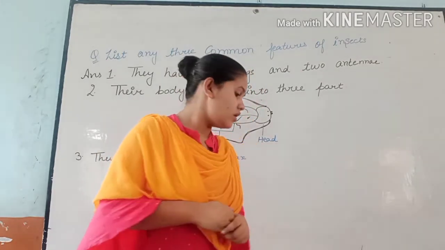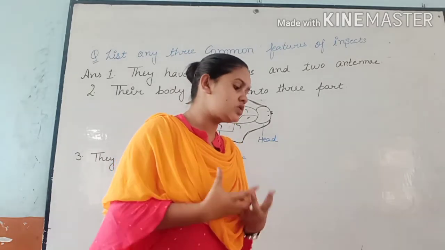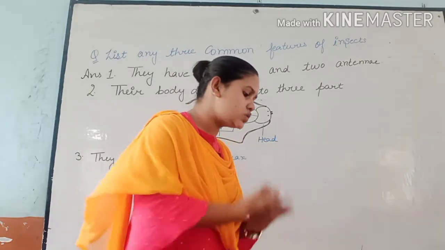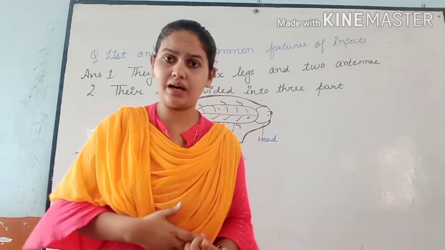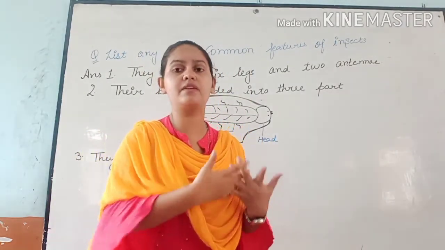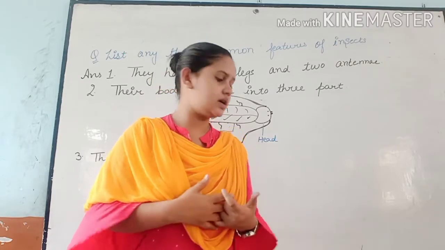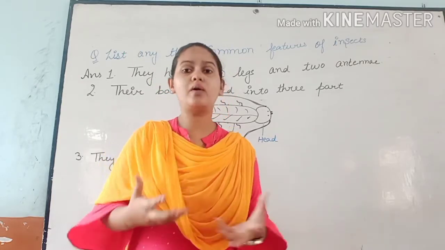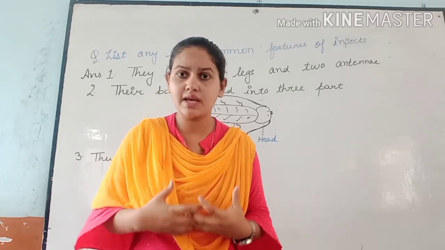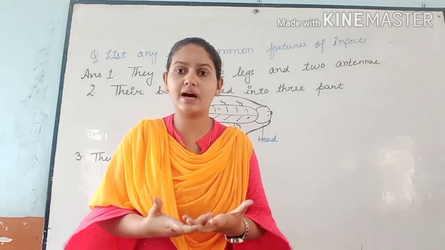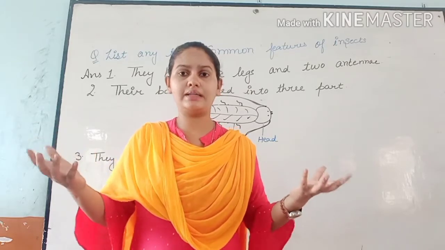Come to the fifth one. What danger do mosquitoes and houseflies pose to our health? If you remember, in our previous readings, in our previous chapters, we learned about these kinds of flies and mosquitoes, how they are harmful for us, and what kinds of diseases they spread in the world.